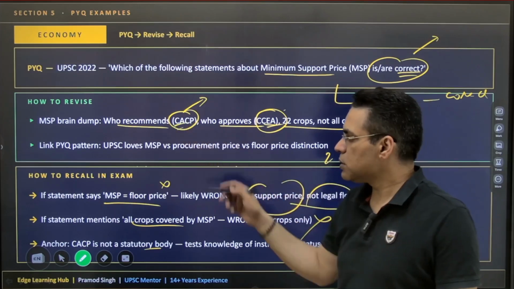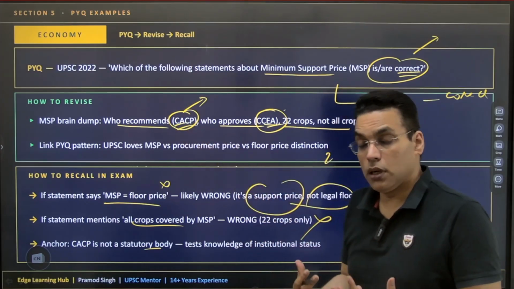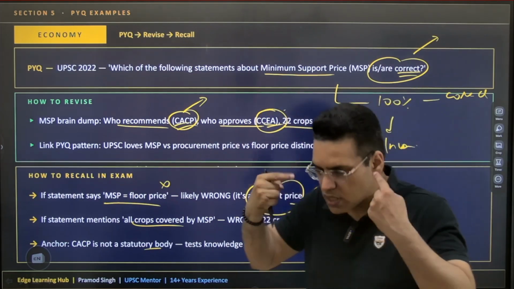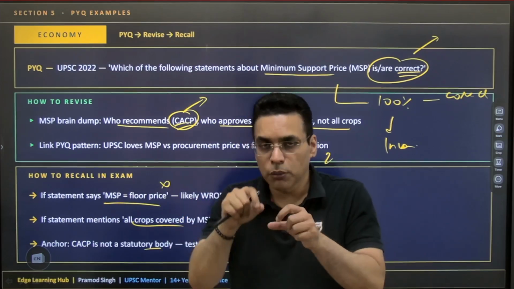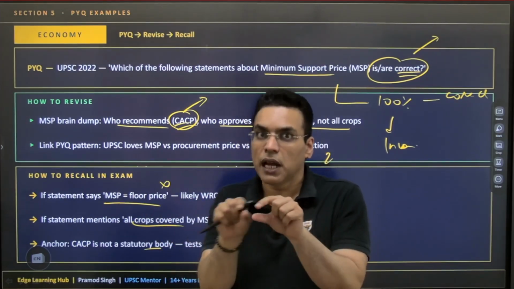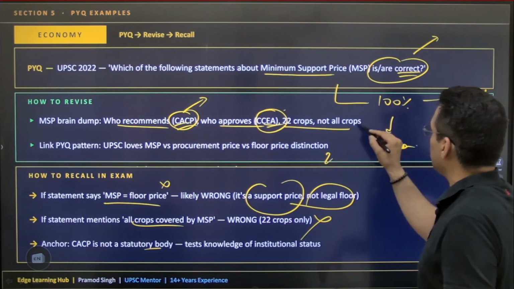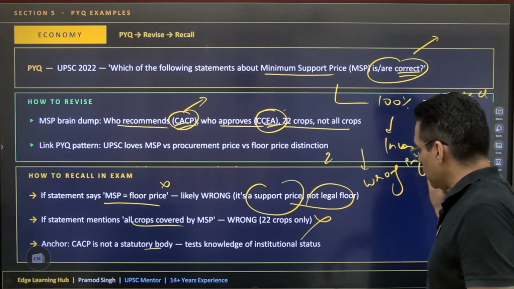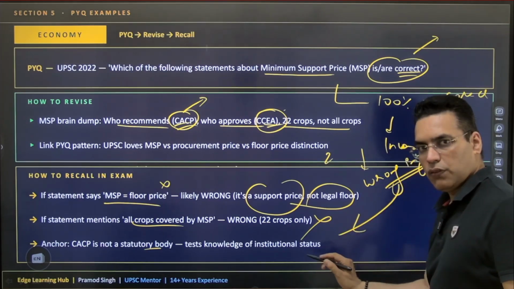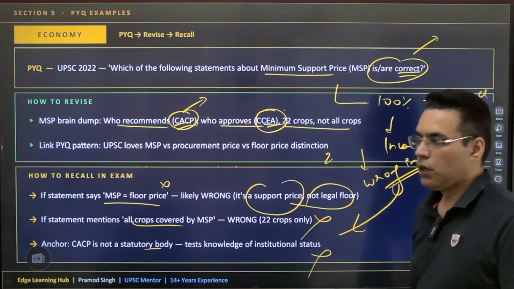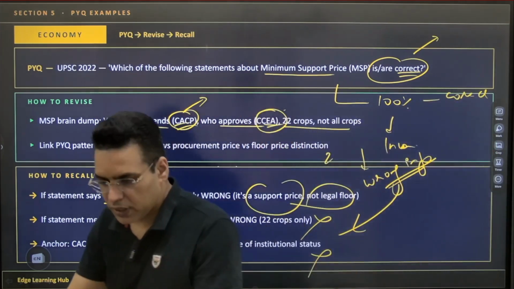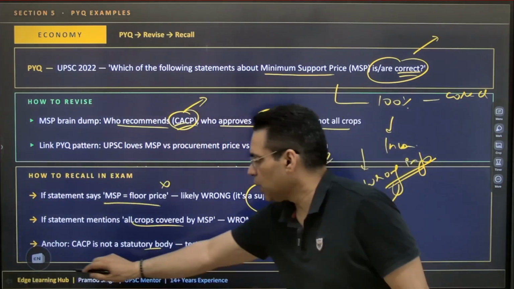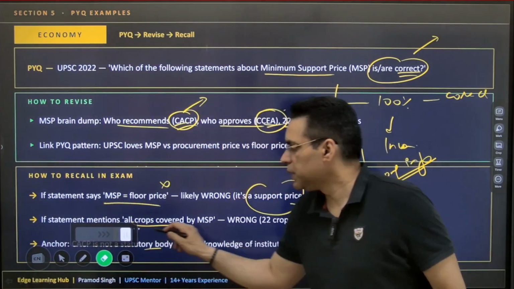CACP is not a statutory body; it's not a body made by a law of Parliament. That way you can easily process the information. Try to check whether it is correct or not. Read every statement, every word, and look for the wrong information. The moment you spot wrong information, anything linked with it, make it wrong. That way you eliminate options and arrive at the right answer even while reading less. This is what I would always advise. Don't get overwhelmed with these things.